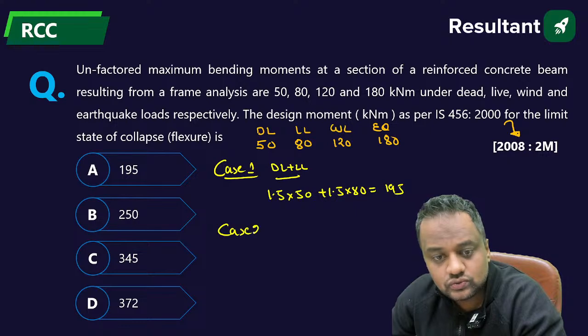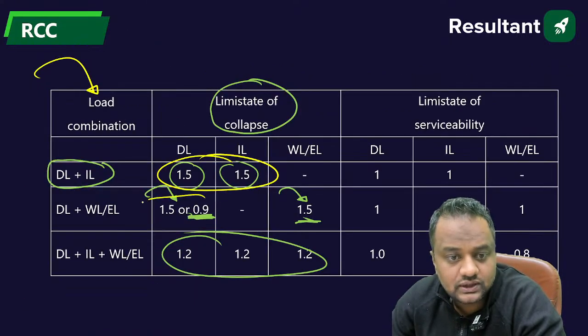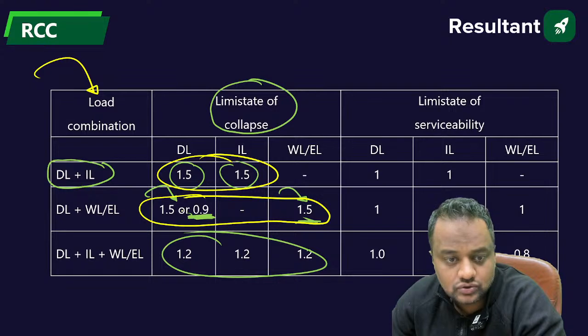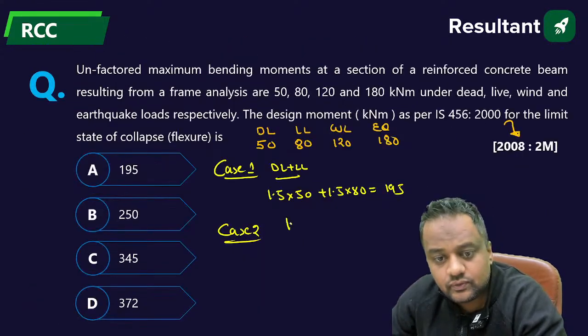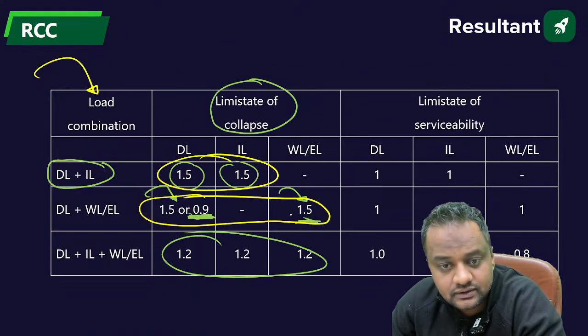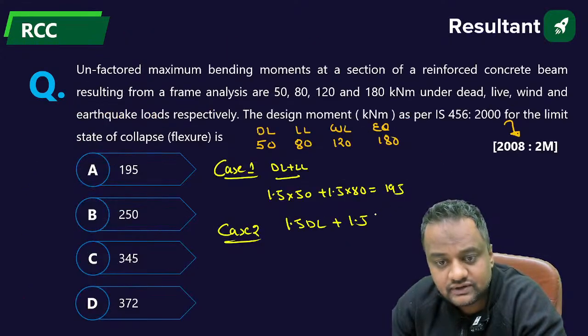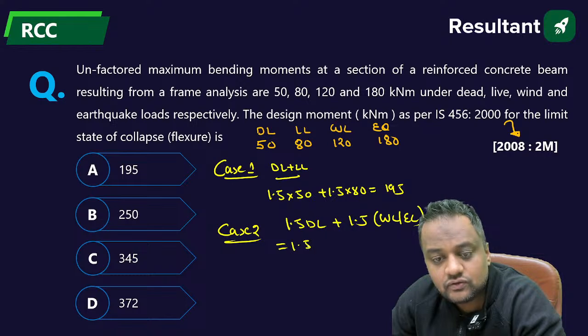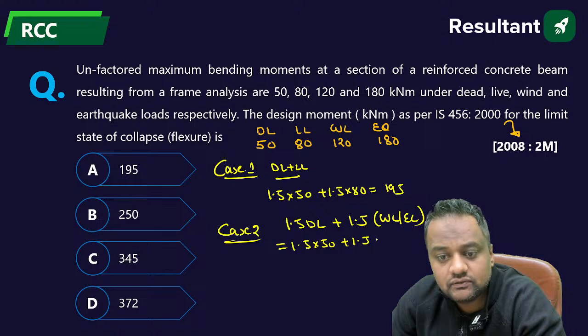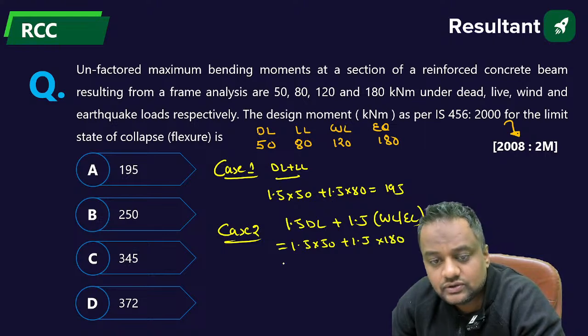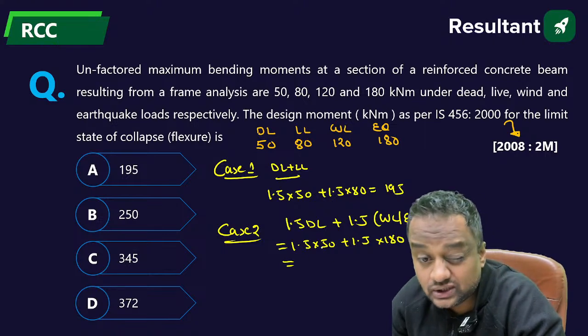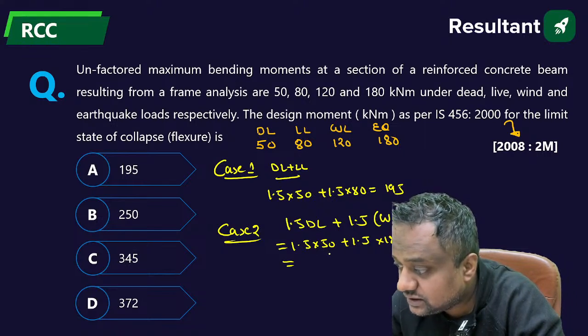Case 2. For the maximum we will be taking 1.5 of dead load plus 1.5 of wind load or earthquake load, whichever is maximum. So 1.5 of 50 and 1.5 of earthquake, because it is maximum. So 180 plus 50 is 230, 230 into 1.5 is 345.